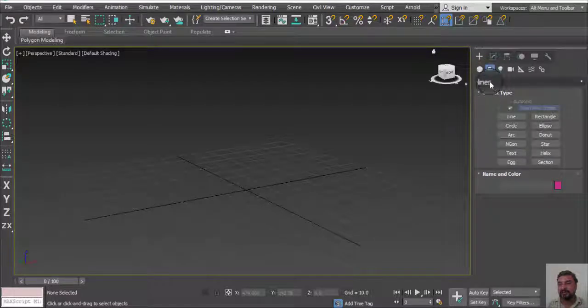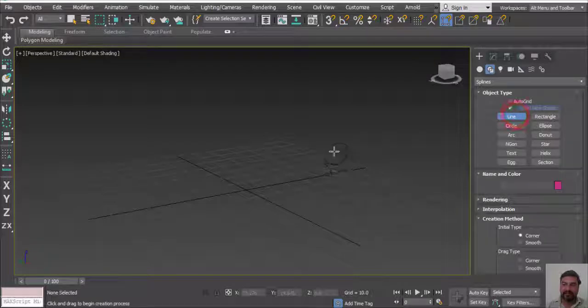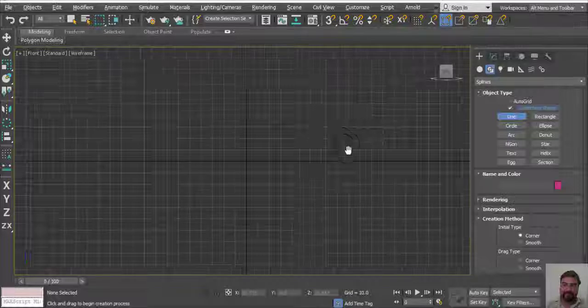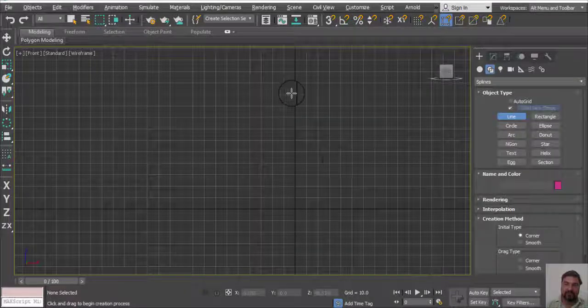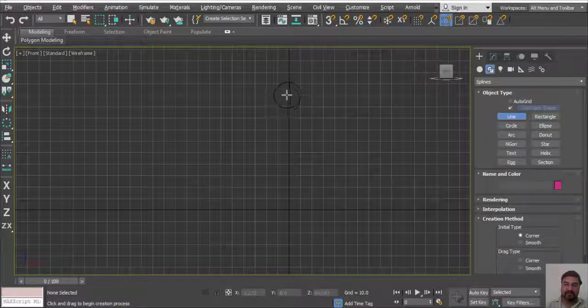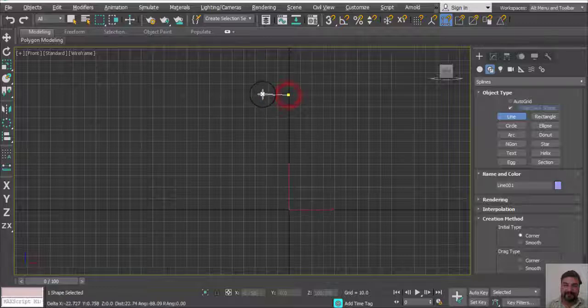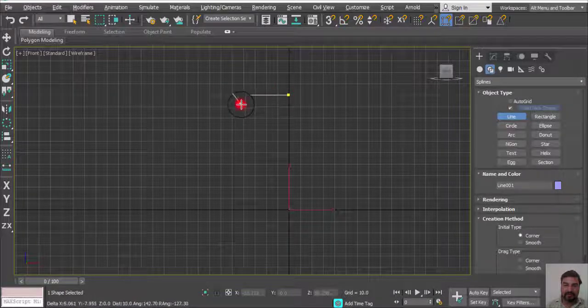Here is the other option, spline. We can use a line tool for Lathe modifier. First select a line tool. Now go to the front view. We can create a different shape.